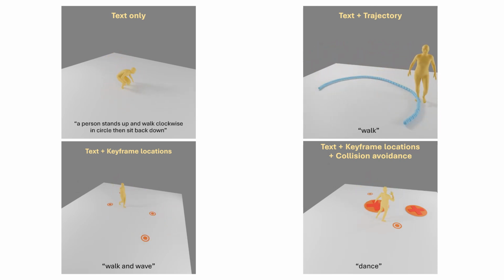In this task, the human body needs to arrive at specific locations at specific frames. And lastly, the model is conditioned on both text and keyframe locations, while also actively avoiding collisions, which are described as an X mark on the ground.